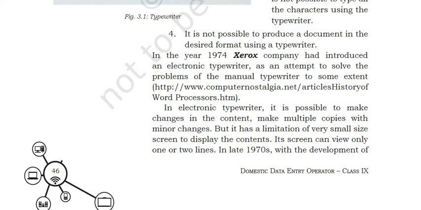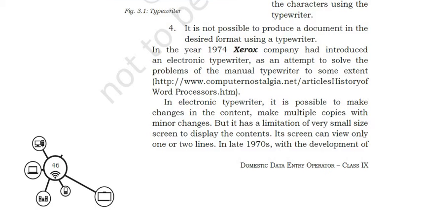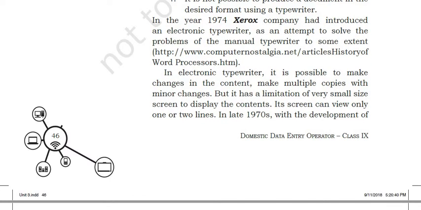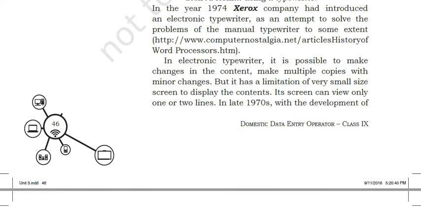In the year 1974, Xerox company introduced the electronic typewriter as an attempt to solve the problems of the manual typewriter to some extent. But now we have computers, right? In an electronic typewriter, it is possible to make changes in the content and make multiple copies with minor changes, but it has a very small screen to display the content. Its screen can view only 1 or 2 lines.